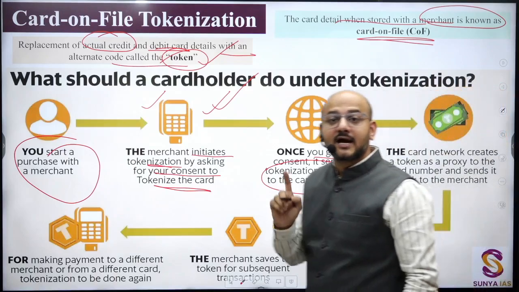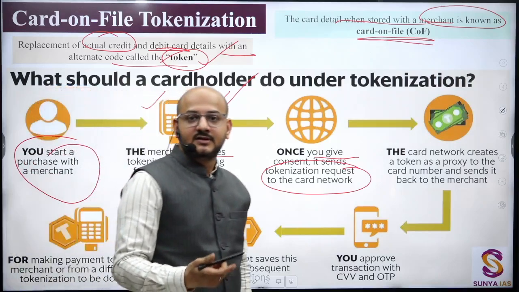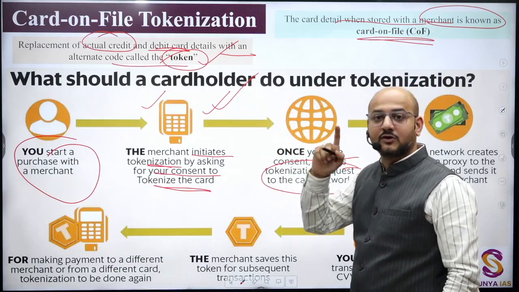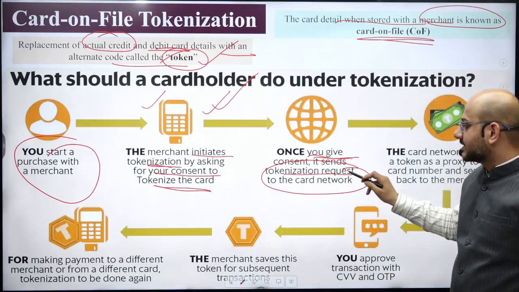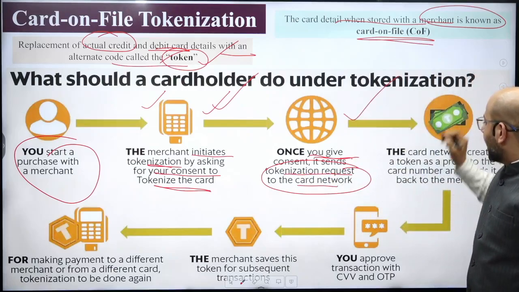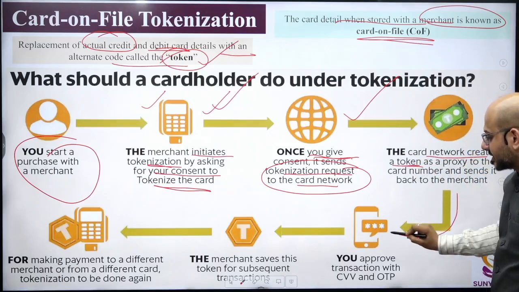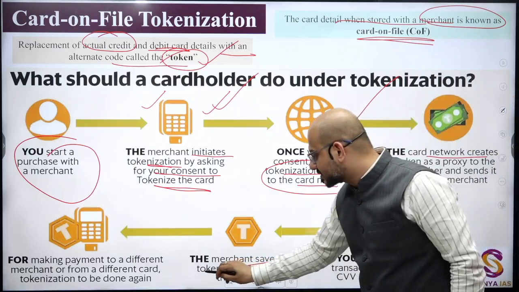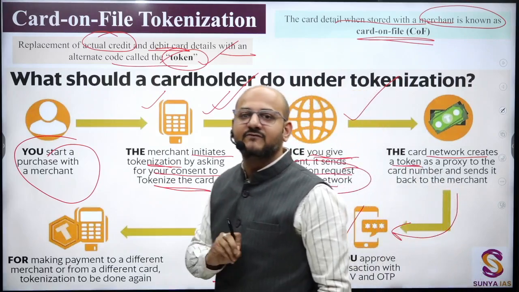Card network क्या होता है? Understand, important. यहाँ पे बैंक नहीं है card network. Visa card, so Visa is the card network. Rupay card, Rupay is the card network, not the banks. So once you give the consent, it sends a tokenization request to the card network, and the card network creates a token. The token is generated, the token is shared, and you will approve the token, and hence the merchant saves this token for subsequent transactions.